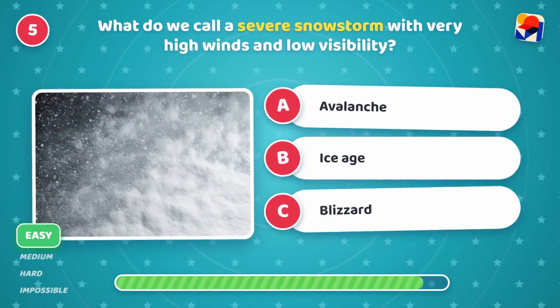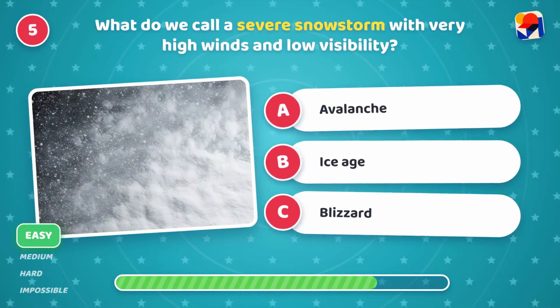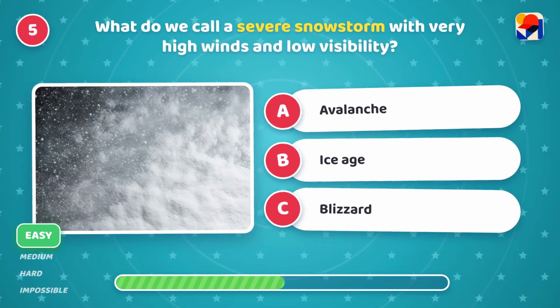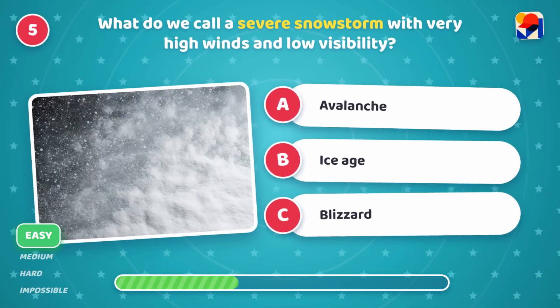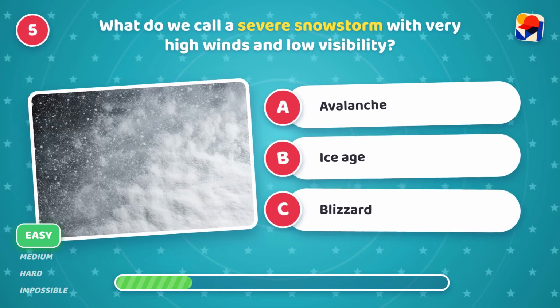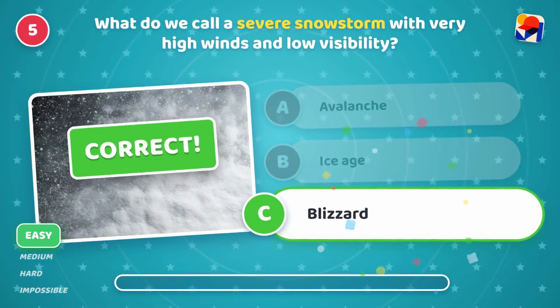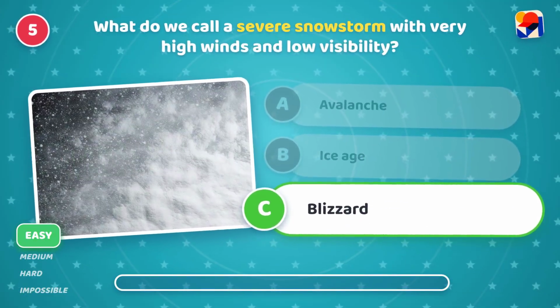What do we call a severe snowstorm with very high winds and low visibility? Is it A, avalanche, B, ice age, or C, blizzard? It's C, blizzard! Brr, chilly.